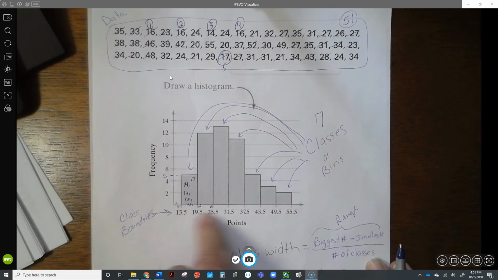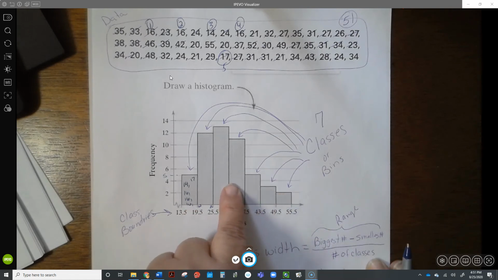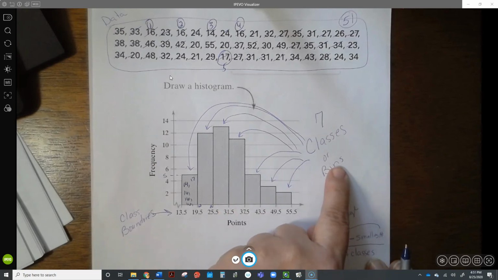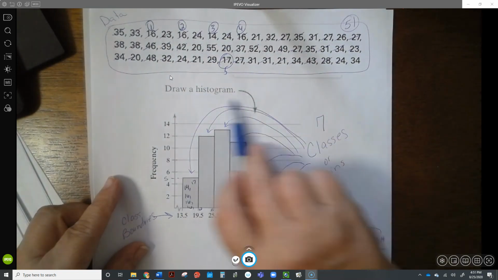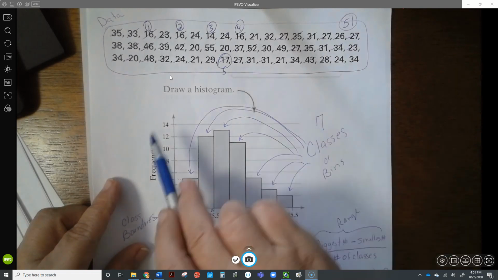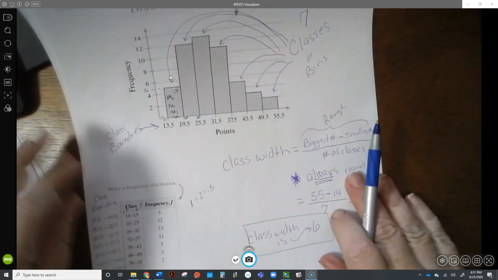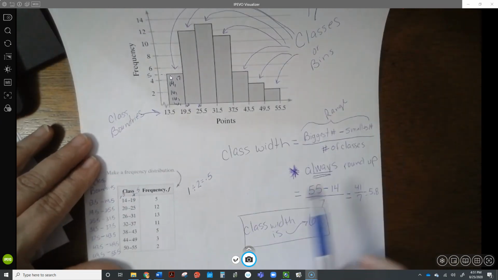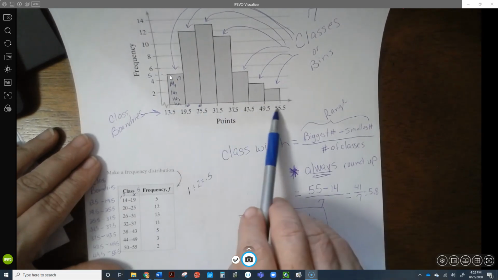Okay, is everybody understanding what these are called, boundaries? And I'll explain those a little bit more in just a minute. These are your classes. That's what the textbook calls them. StatCrunch calls them bins. And this is your data. And this thing right here is a histogram, and I'm going to be teaching you how to build this histogram. There's other vocabulary that you need, these class widths. But before I get there, I want to do something else with you.